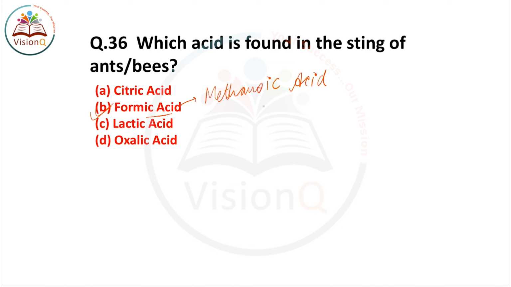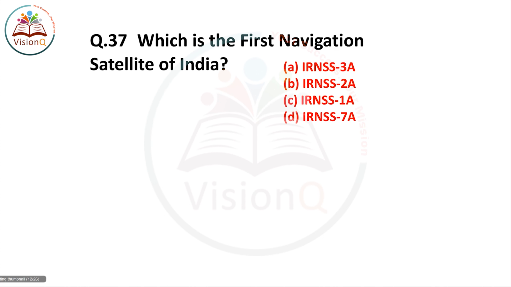The formula of this acid is HCOOH or CH2O2. The answer is option number B, formic acid. So let us see the next question, question number 37.